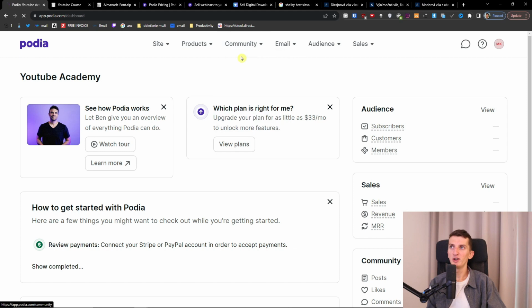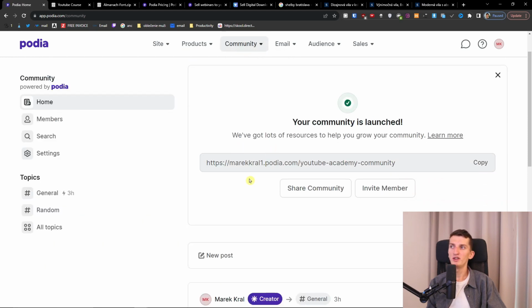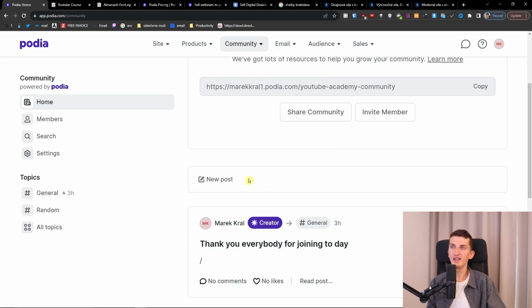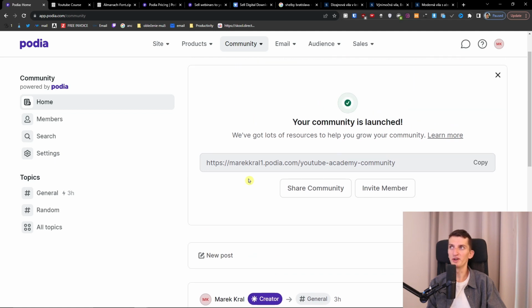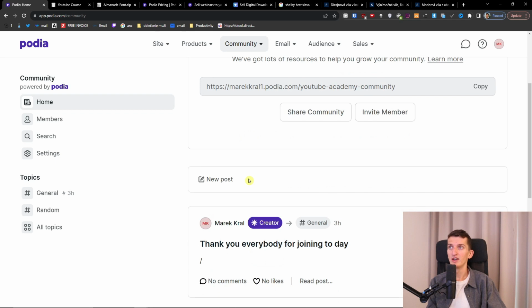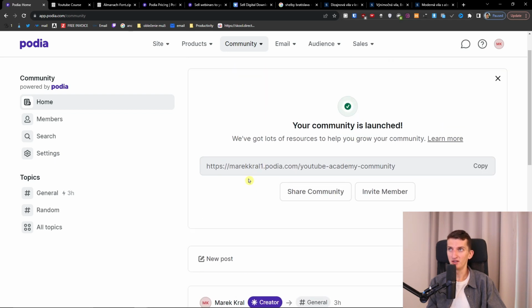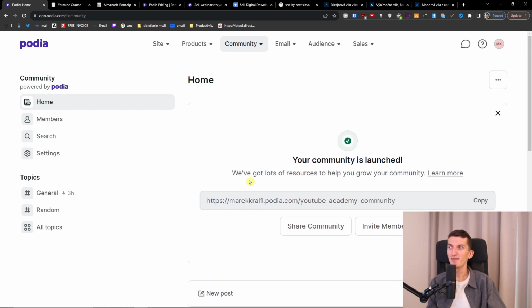Now, when you go further, you're going to have community. Compared to the community that you have, for example, on School, but yes, School is $99 a month, or Circle, or even when you use Mighty Networks, community is also pretty limited here in Podia. Yes, you have it, but it's not that deep, right?